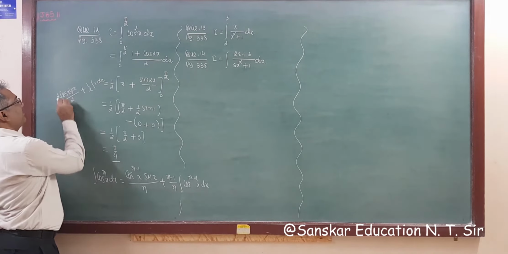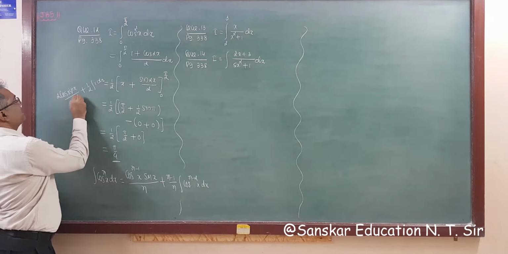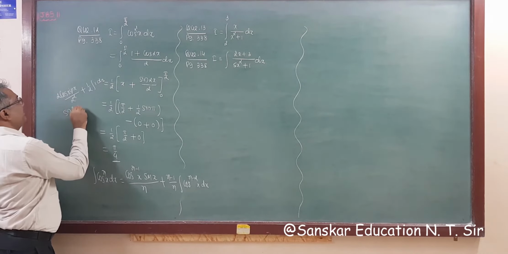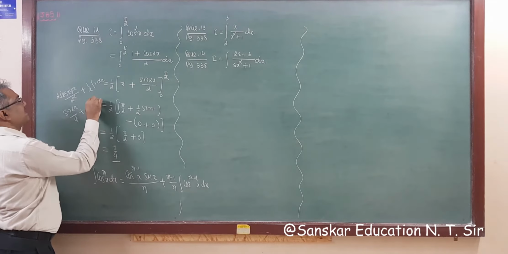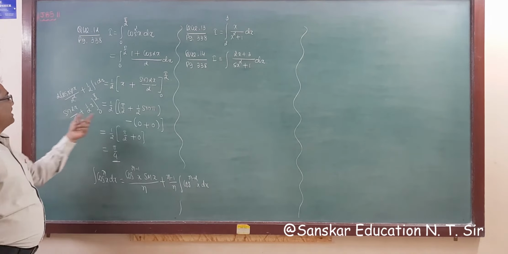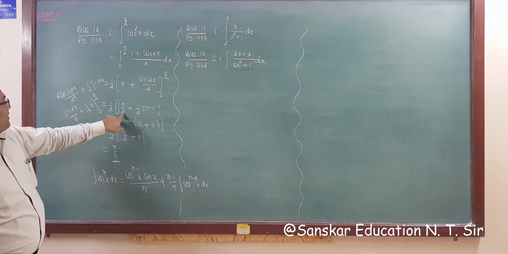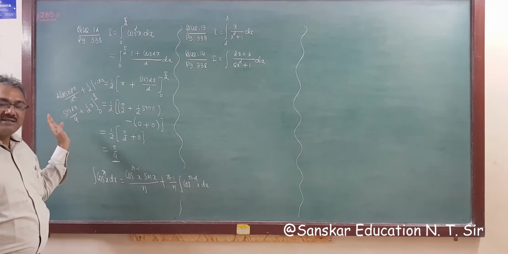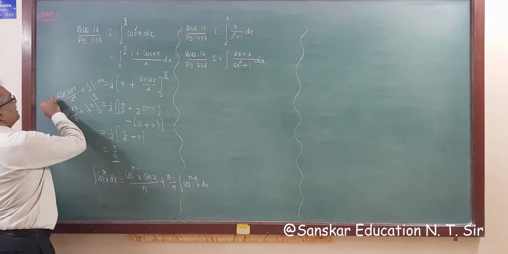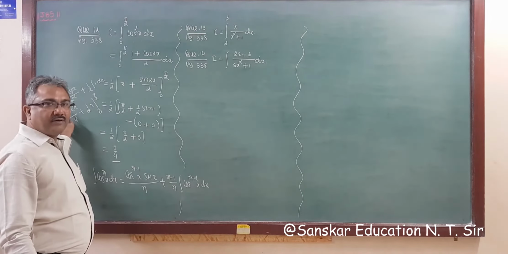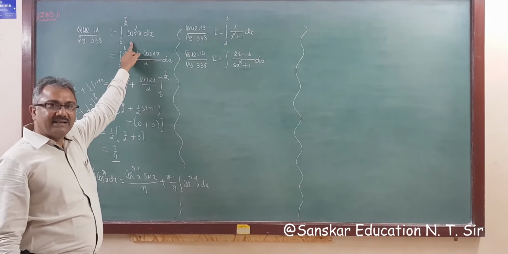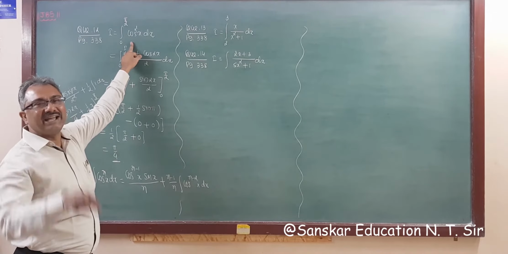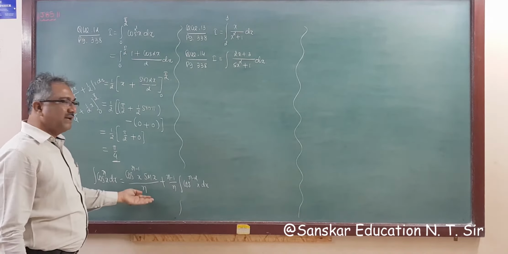So divide and multiply by 2, what we get? This is 2 square, so we get sin 2x by 4 plus 1 upon 2 x, and limit is from 0 to pi by 2. So we will get your answer. See, pi by 4, same answer is there. Okay. So apply this formula for easiest calculation. This is square, that's why easy. But if you have 4, 6, 8, then this formula is very helpful.